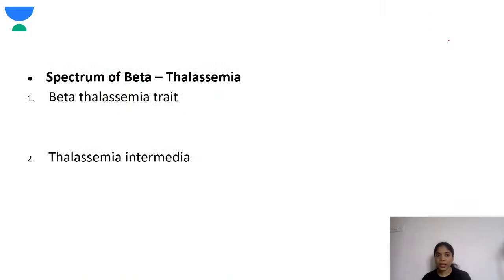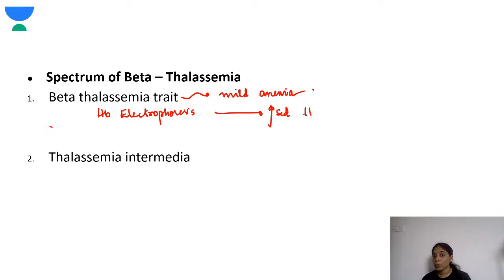Now coming to the various spectrum of beta thalassemia. There is beta thalassemia trait. Over here these children will have mild anemia, and when you get an HB electrophoresis in a child with beta thalassemia trait, you will see increased levels of either HbA2 or HbF or both. Next, thalassemia intermedia.